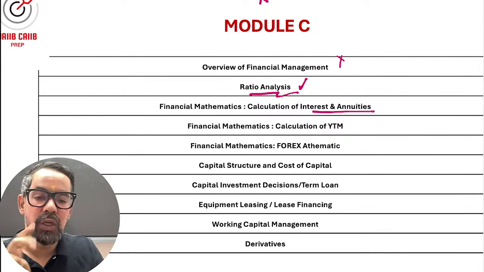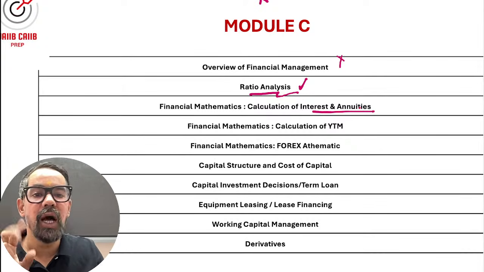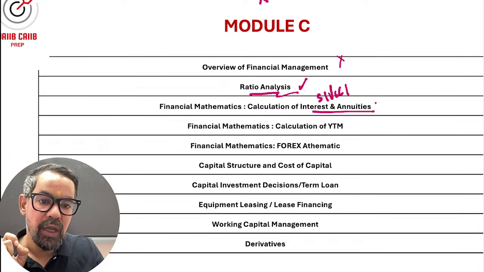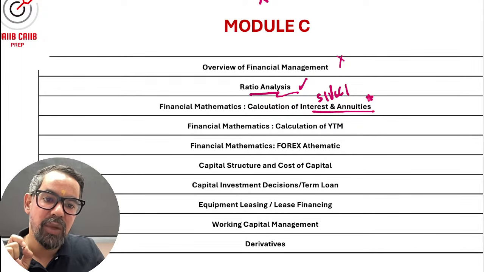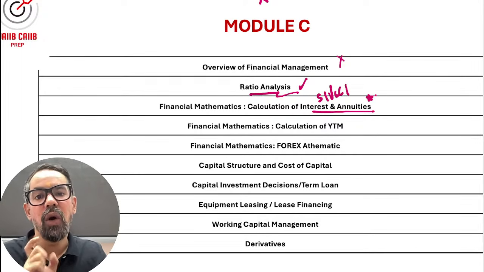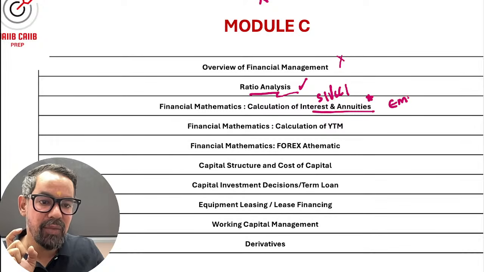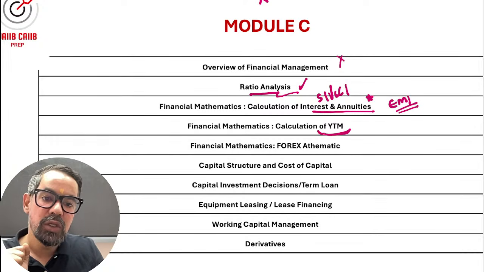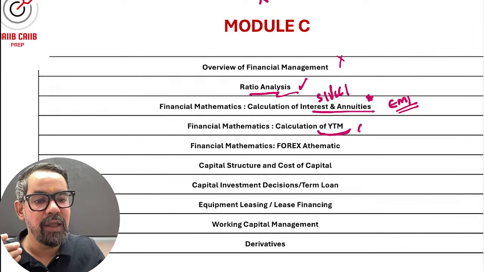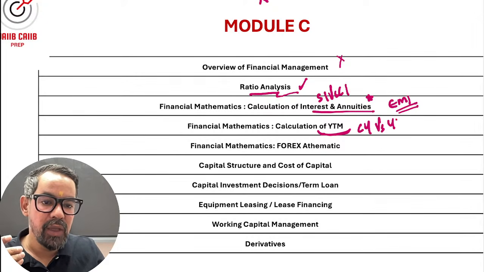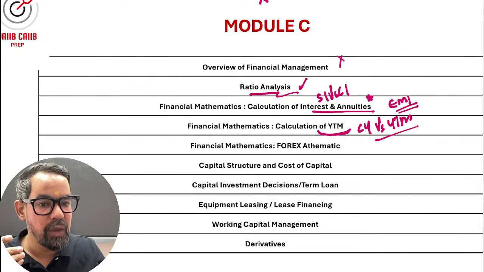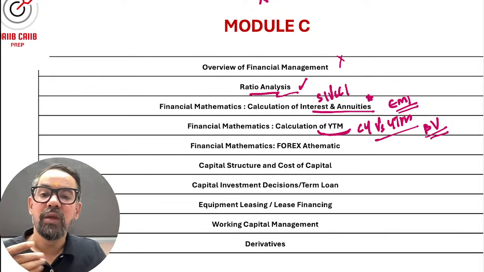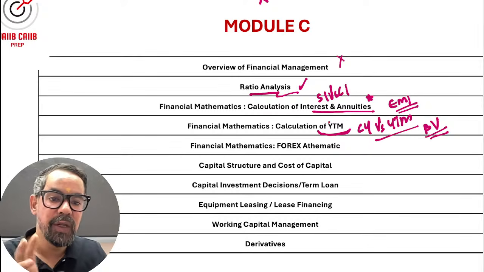Interest and annuities, two questions. One question is simple interest versus compound interest. Another question can be around the annuity calculation or EMI. Last time they asked a question around EMI. When it comes to bonds, bond valuation, current yield versus YTM are another one, and bond valuation gets asked many times. So these are the three areas from this particular one.